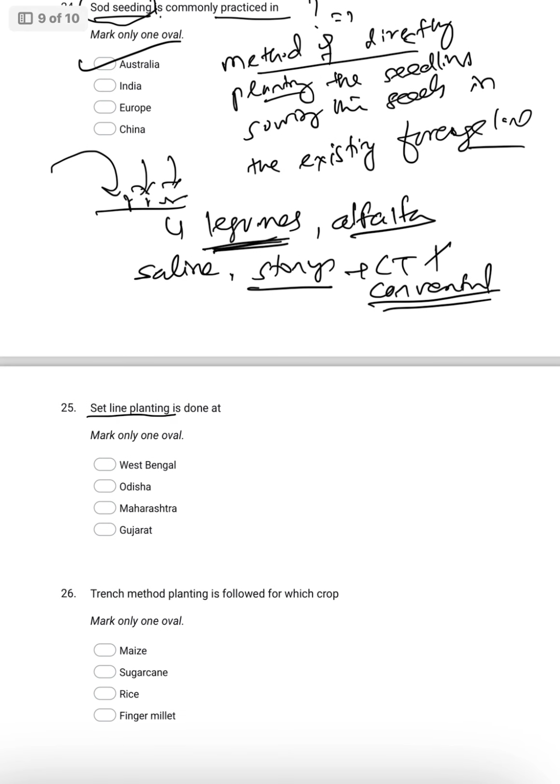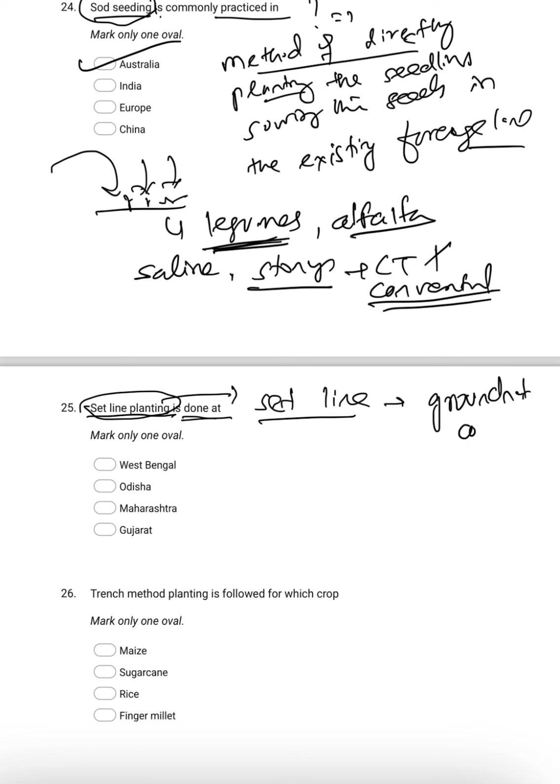Then coming to set line. Set line is a planting method which is practiced in which area? Set line is majorly practiced for groundnut and cotton.